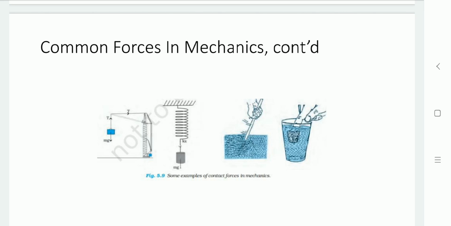Other common forces are the tension force in a string and the force due to a spring. When a spring is compressed or extended by an external force, a restoring force is generated that is proportional to the compression or elongation. So the spring force can be defined as F equal to minus kx, where x is the displacement and k is the spring constant. The negative sign shows the force is opposite to the displacement.